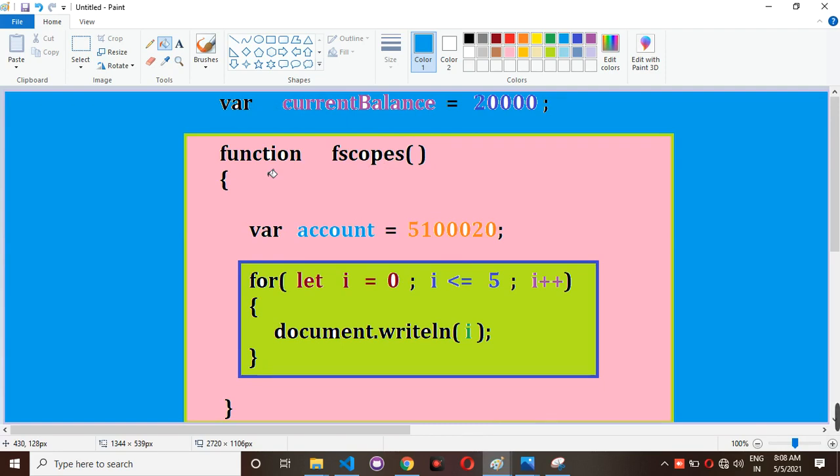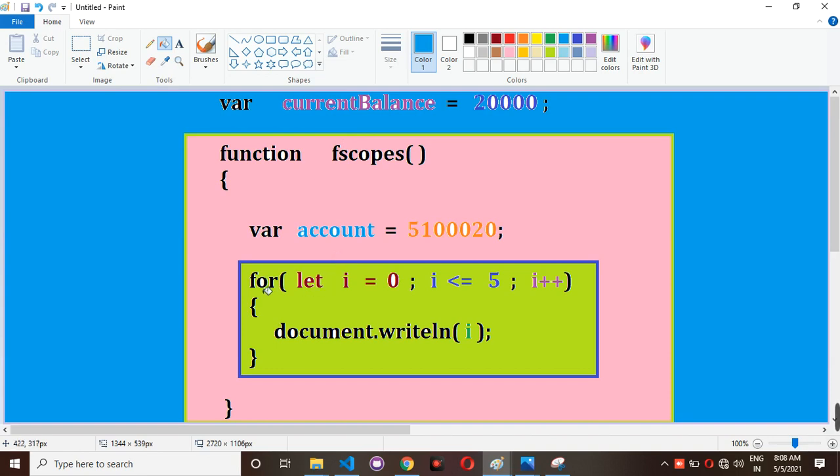Again I am repeating. We have three types of scopes: one is the global scope, one is the function scope, and one is the block scope. If you use the var keyword to create variables, you can create two types: a local variable as well as a global variable. But if you use let instead of var, you can create a block scope variable. That block scope variable can be accessed inside a particular block only.